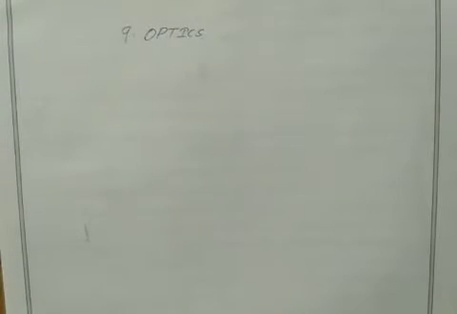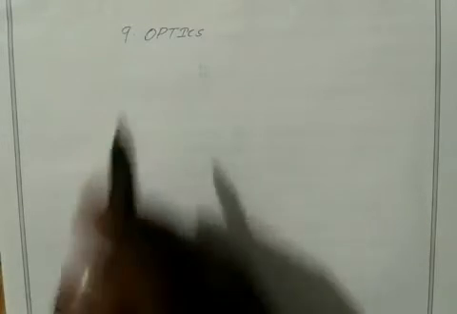Hello students. Next chapter is optics. Very important chapter. From this chapter alone, we have a total of 14 marks for our board exam. So optics can be classified into two types. First one is ray optics. Next one is wave optics. So here we are going to study in ninth chapter, ray optics.